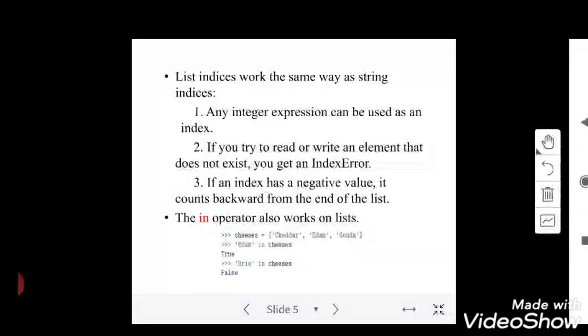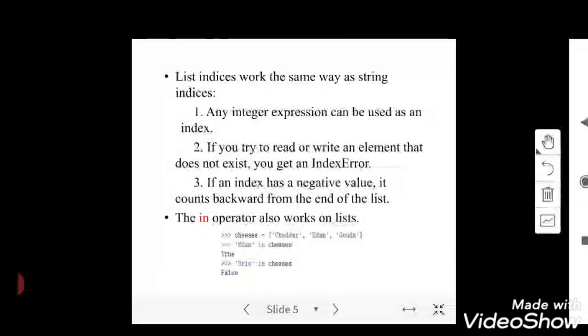And next, list indices work the same way as for a string. One thing is that an integer expression can be used as an index, like 0, 1, 2, 3. In that way you can access the elements in a list. And second, if you try to read or write an element that does not exist, you get an index error. And if you have a negative index like -1, it starts from the end of the list.